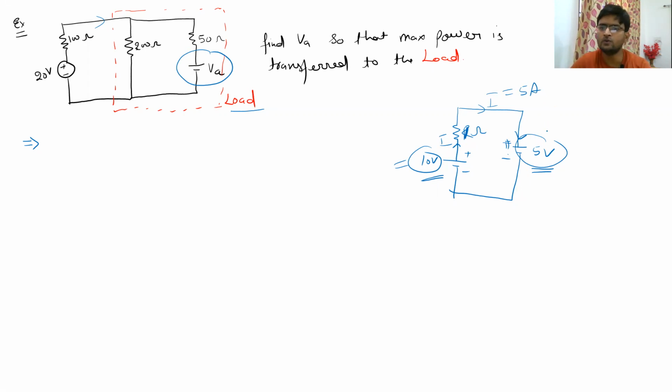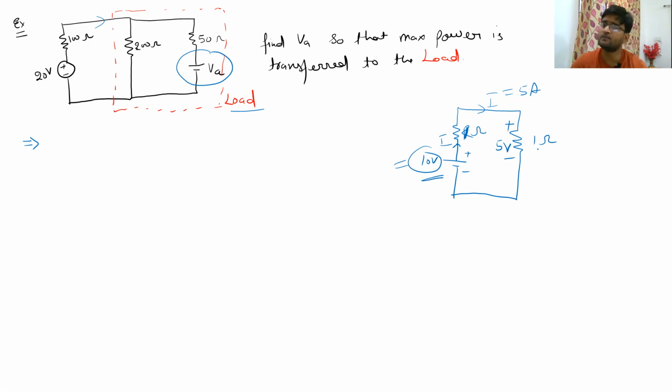So what you can do is, even if you replace this voltage source with a particular resistance, and if you take this resistance value as 1 ohm, you are going to see that if the same 5 ampere current goes inside, there will be a voltage drop of 5 volt, right?